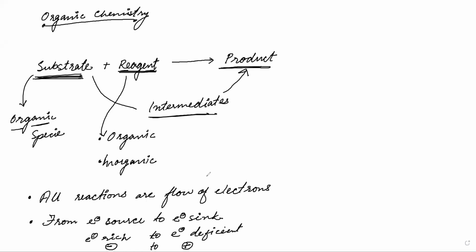So our first idea will be to identify the electron sources. I mean, which are the species which will be having more electrons, and then we have to analyze and predict which will be having electron deficiency. So our idea will be to have some idea on electron sources and electron sinks. And in substrate and reagent, either the substrate will be electron source or electron sink, or the reagent will be electron source or electron sink. And for now, to have an idea, we will call electron sources